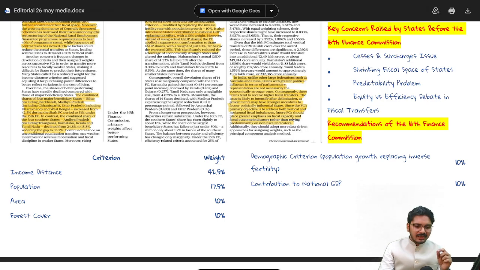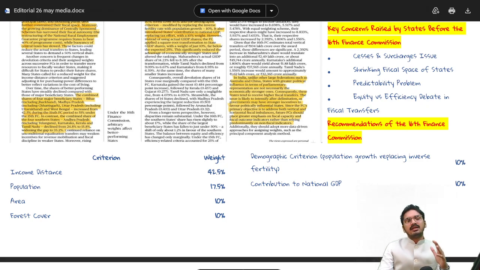The first part is income distance. Income distance is that formula where, let's first say, an average of all persons' per capita income is taken, and the distance from that level to the lower or the higher level would be the income distance.